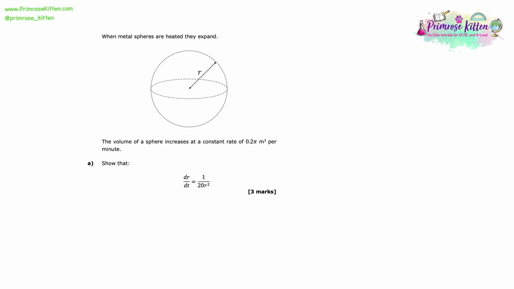When metal spheres are heated, they expand. The volume of a sphere increases at a constant rate of 0.2 pi meters cubed per minute. Here we're asked to show that dr dt equals 1 over 20 r squared. So looking at this, it's a show that. I always say with a show that, don't stress too much about the outcome. Let's just think about what we know.